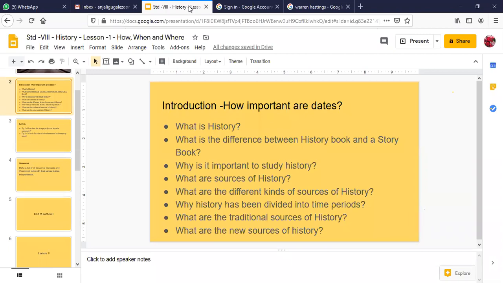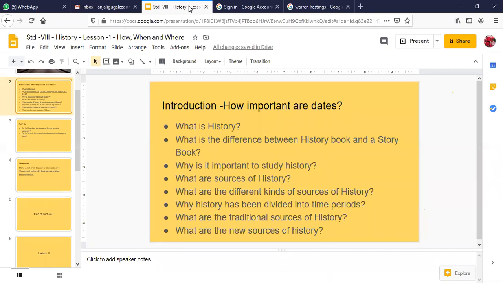Then, why has history been divided into time periods? Of course, it has been divided into periods for our own convenience. Just like in a story, you have various chapters. To understand the fourth or fifth chapter, you need to know what happened in the first chapter. There should be coherence, linking from the first chapter to the second, third and fourth. Then only will you be able to make sense of what is going on. Just like in a movie or a storybook, if you start reading from the middle of the book, you will not be able to make sense of that story unless you begin from the first chapter of the story.